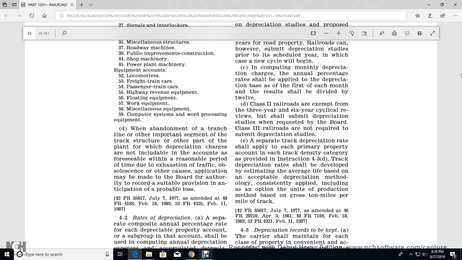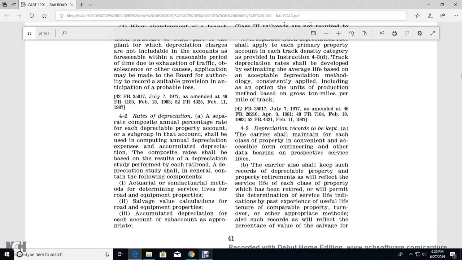A separate track depreciation ratio applies to the primary property account with the track density category provided in 4.3D. The track depreciation ratio is developed by estimating the average life of the base and an acceptable depreciation method consistently applied, including the option of a unit-of-production method based on gross tons per mile of trackage.